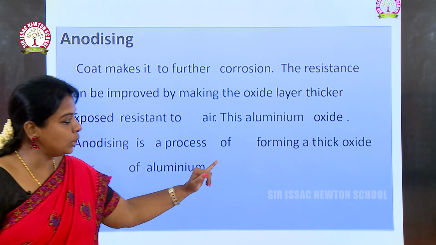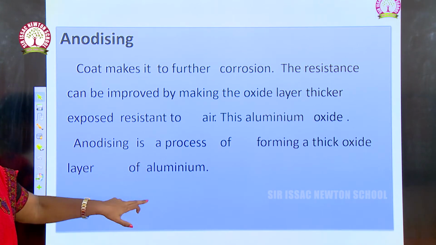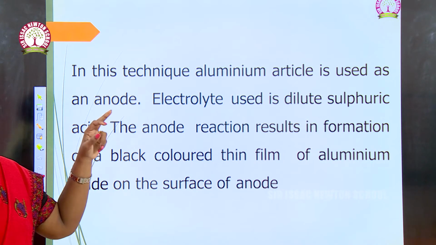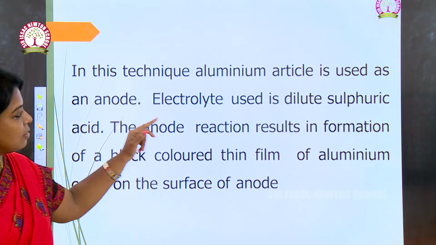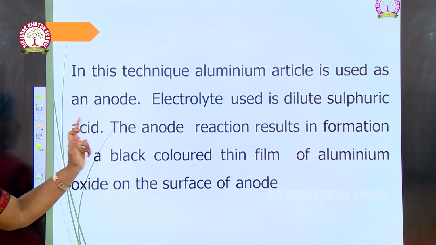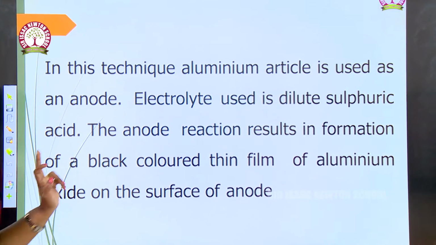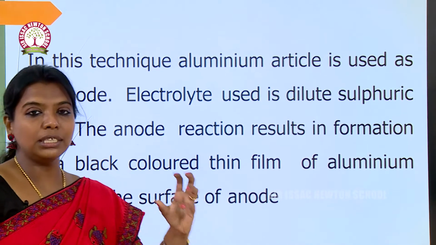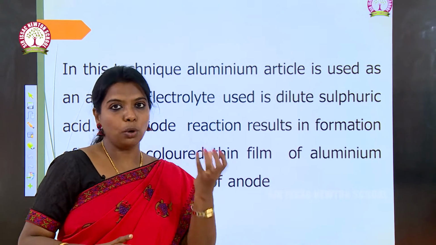Anodizing is the process of forming a thick oxide layer on aluminium. In this technique, an aluminium article is used as the anode, and the electrolyte is dilute sulfuric acid. The anode reaction results in the formation of a thin film of aluminium oxide on the surface of the anode. This is the particular metal to be oxidized.